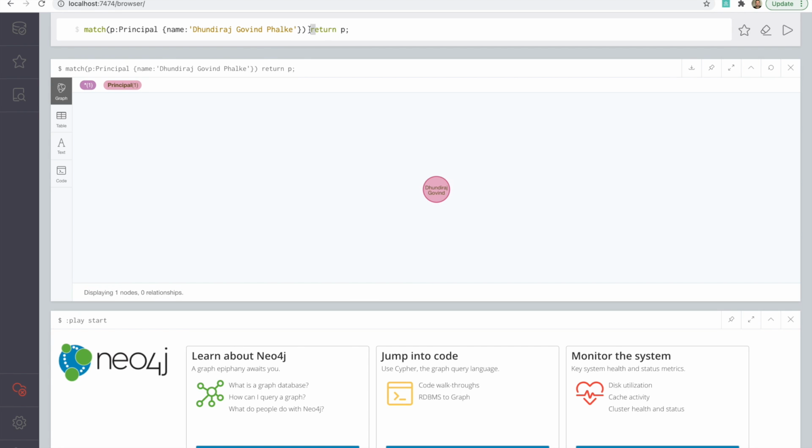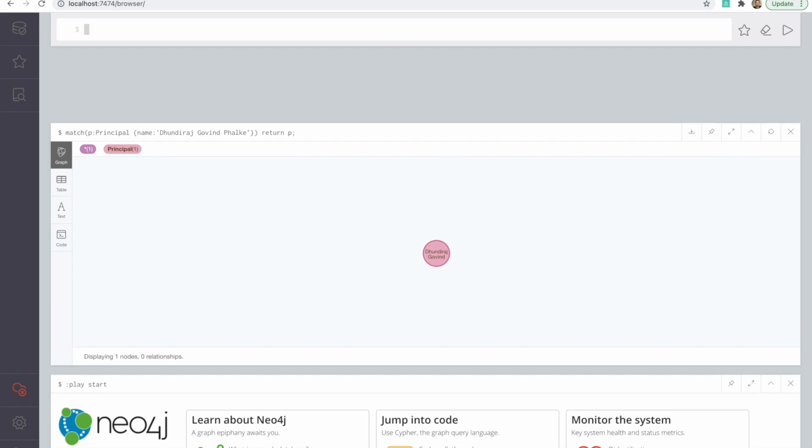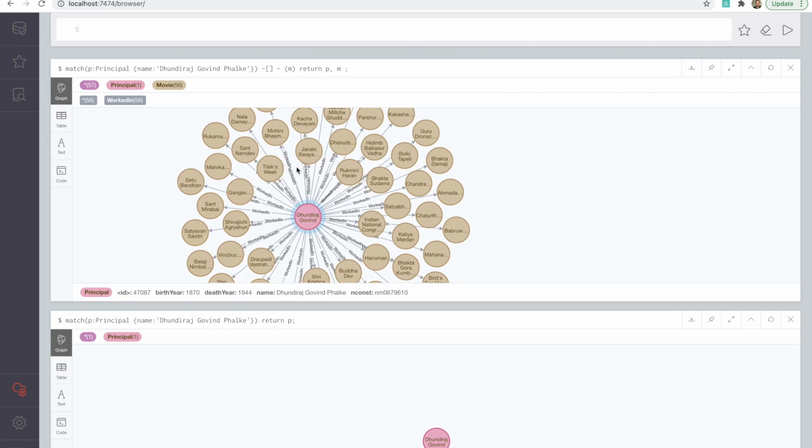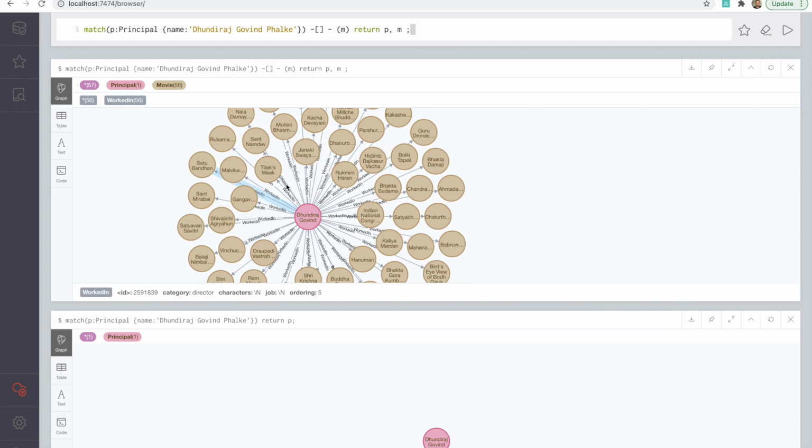Now let's see what all movies he was associated with in various capacities. So now we will find all the movies and return P and M both. Now we have to find whether, in any of these movies in which Dada Saheb Phalke worked, Rajnikant has also worked.